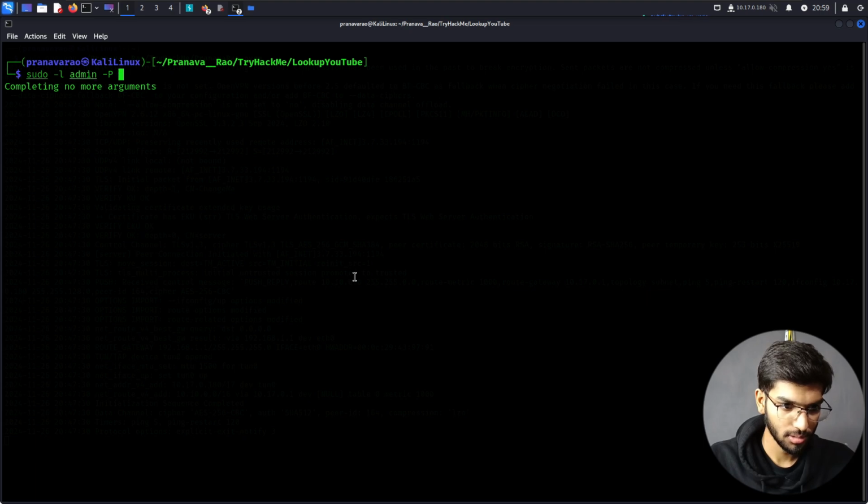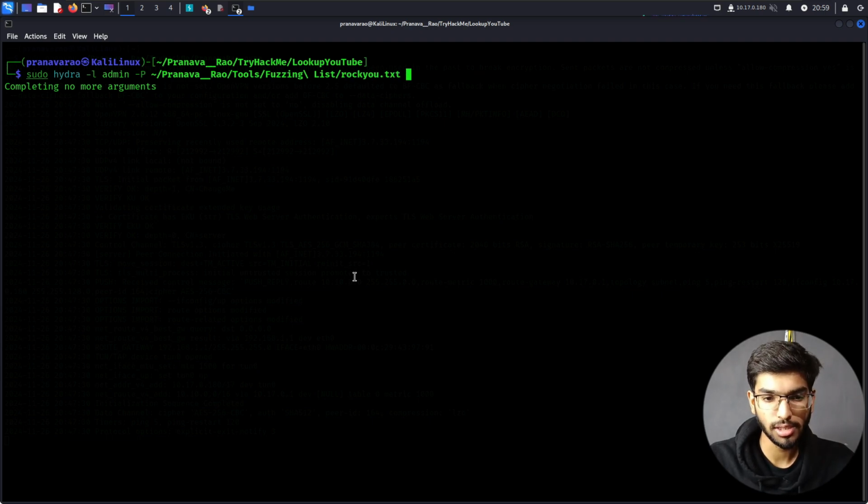So sudo hydra and the switches. So the tools, fuzzing list, and then let me specify rockyou.txt. It's a file which has some millions of passwords stored in it. So the password file. Then let me also specify the target that I am interested in, so lookup.thm,